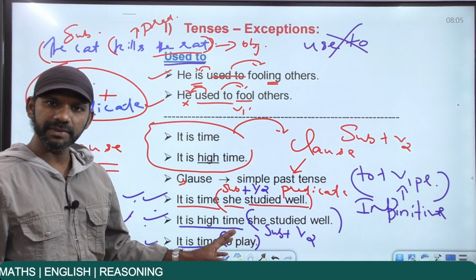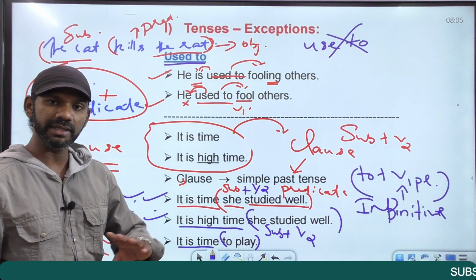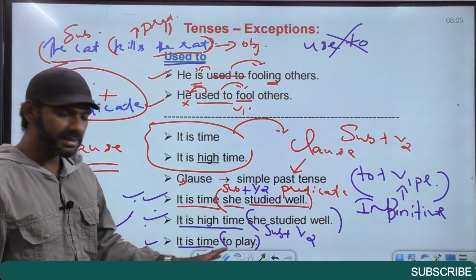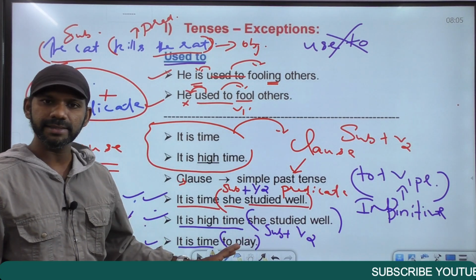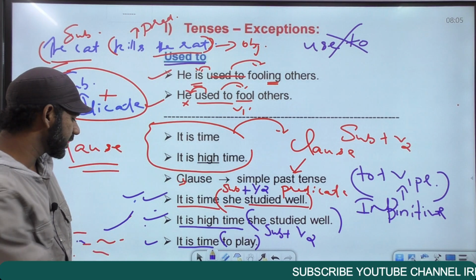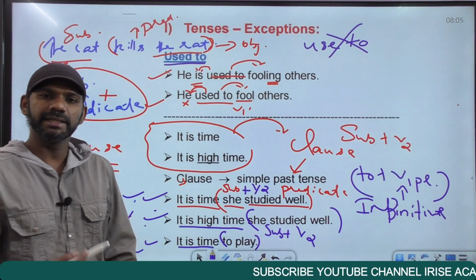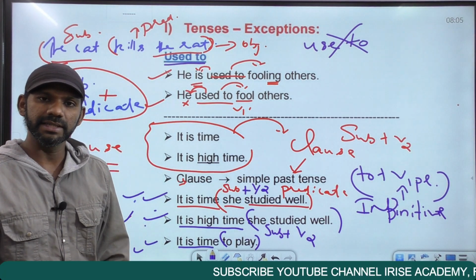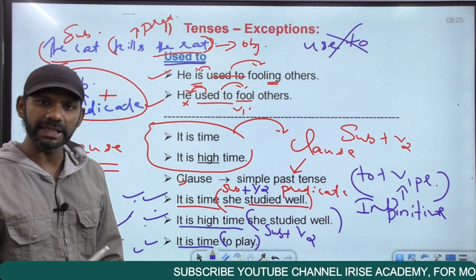Now after it is time there is no subject. If there is no subject there cannot be a predicate as well. It is time to play. To play is 2 plus V1 plural, infinitive. It is time followed by an infinitive, grammatically correct. It is time to sleep. It is time to study. It is time to play. All these are grammatically fine.